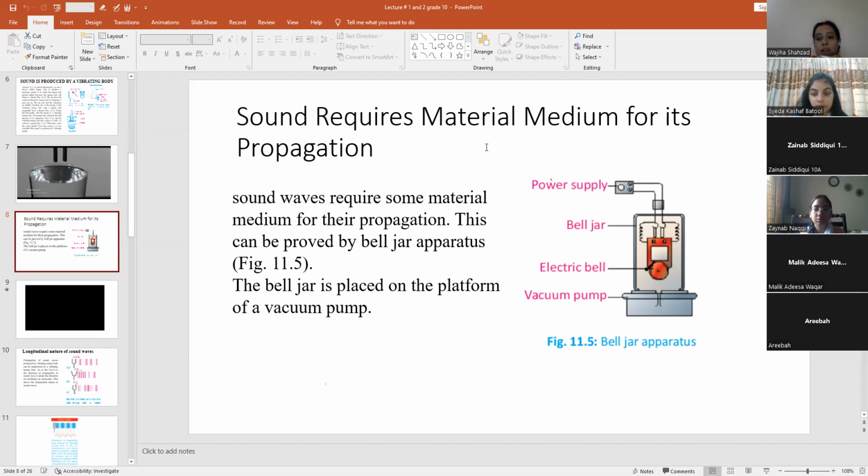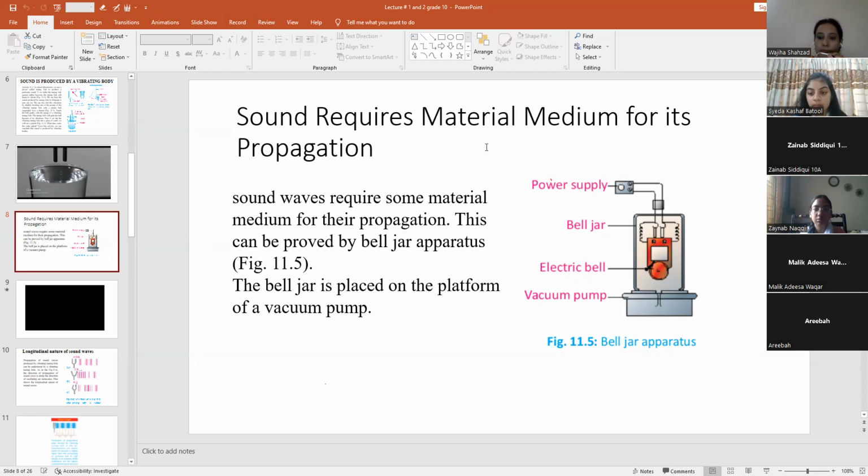Can you tell me what a vacuum is? Yes, Adisa. Can you tell me what a vacuum is? Yes, Zainab Siddiqui, what is a vacuum? Yes, girls, hurry up.